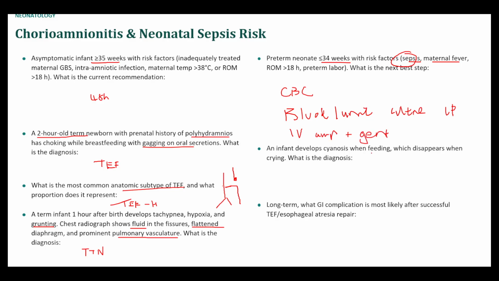Infant develops cyanosis when feeding, which disappears in crying. This is a classic description of bilateral choanal atresia. Kids are obligate mouth breathers. So basically the choana are blocked, so they have to open their mouths. Kids are obligate mouth breathers.